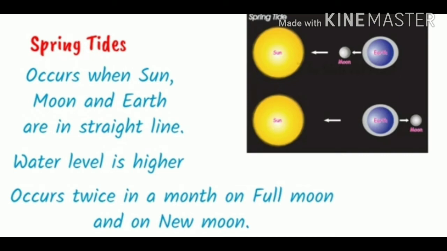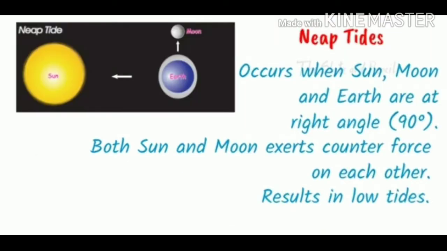During that time, the water level is high and it occurs twice a month, on full moon and on new moon. Neap tides, or low tides, occur when the sun, moon and earth are at a right angle, so both the sun and moon exert a counter force on each other. This results in low tides, or neap tides.